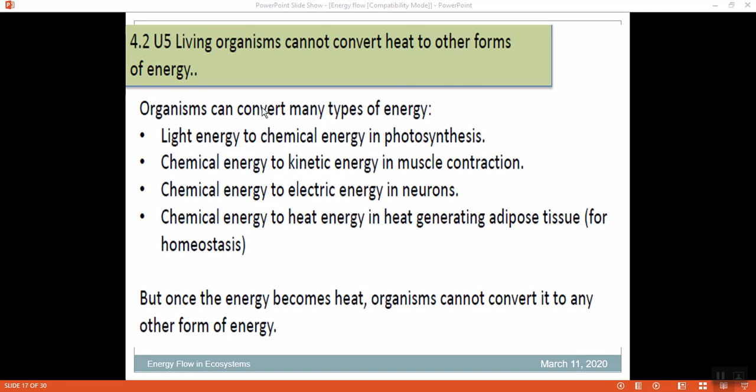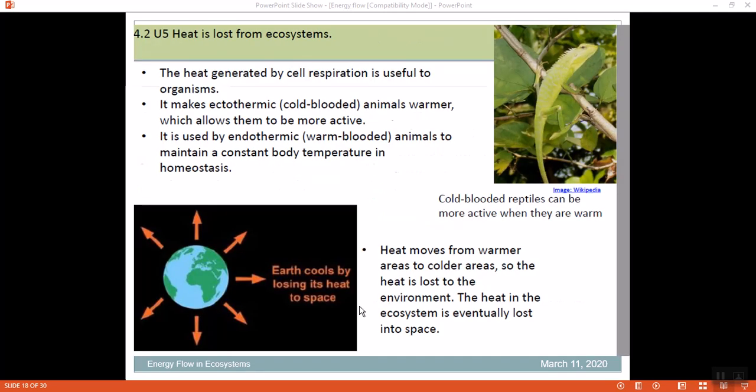to other forms. Organisms can convert many types of energy: light energy to chemical energy, chemical energy to kinetic energy, chemical energy to electrical energy in the neurons, chemical energy to heat energy. However, once the energy becomes heat, the organism cannot convert it into another form. That's very important.